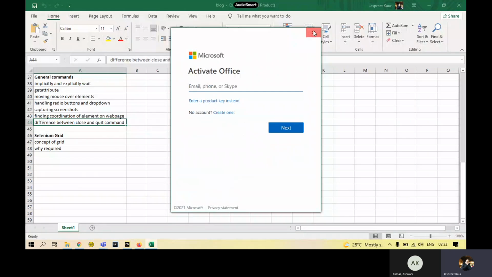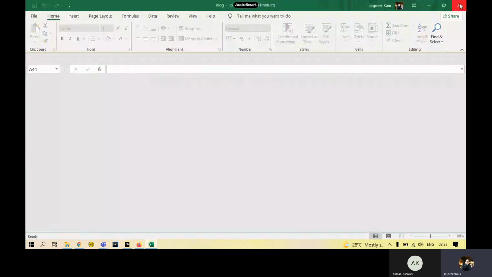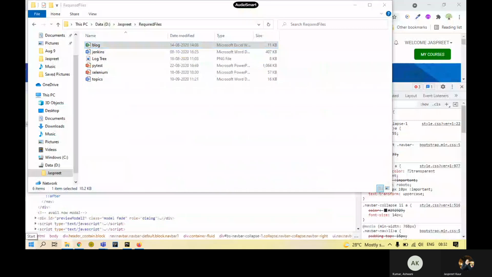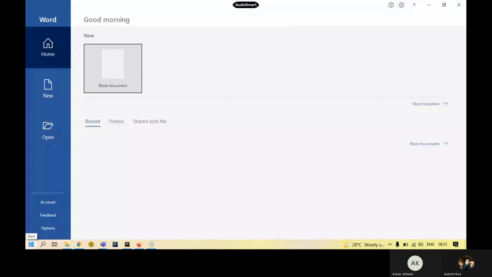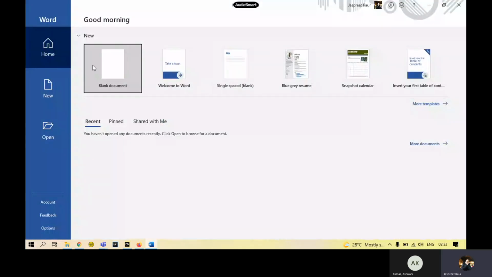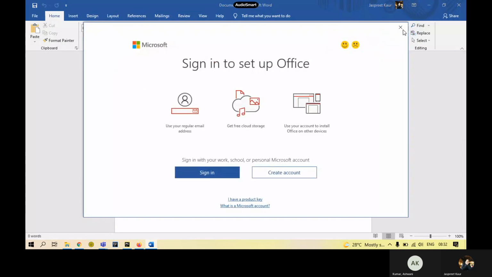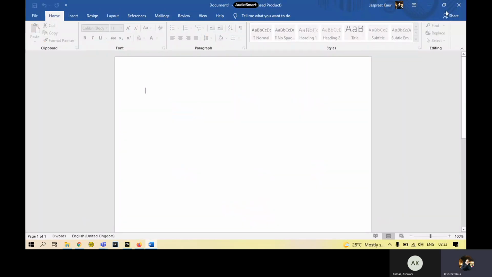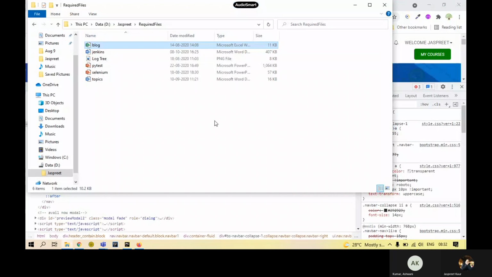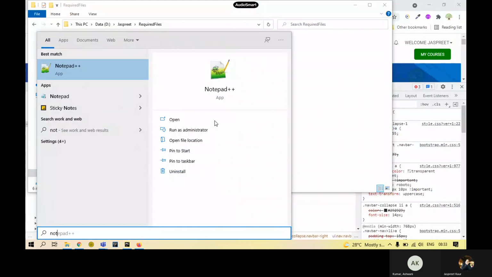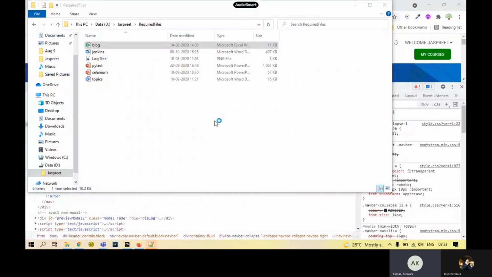I'll activate it later on. Let's just use something else over here, and see whether I'll be able to do it on it or not. Getting the same thing. Just try with Notepad++. Otherwise, if you want to type something, yeah.